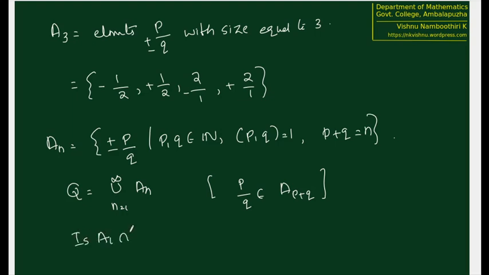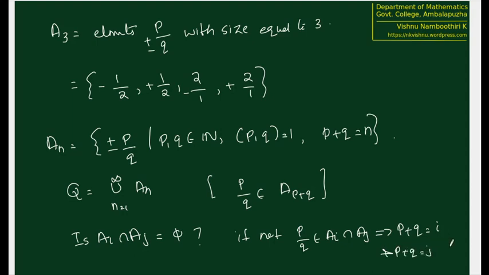Is A_i intersection A_j equal to empty? See, if some element p by q has to appear in A_i, it means that p by q must satisfy p plus q is equal to i. But that p by q cannot also satisfy p plus q is equal to j. If not, p by q belongs to A_i intersection A_j implies p plus q is equal to i and p plus q is equal to j. This is not possible because p plus q is equal to i and j.